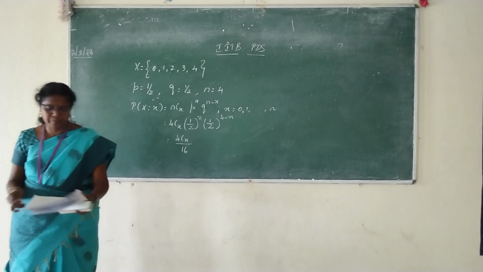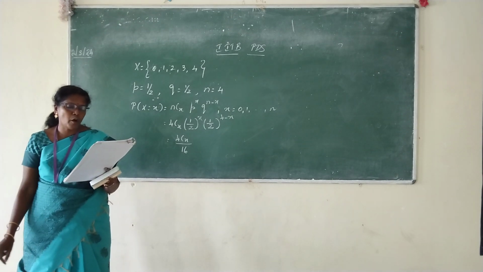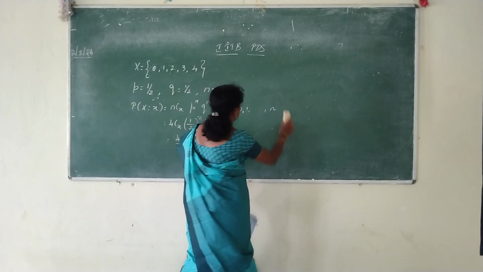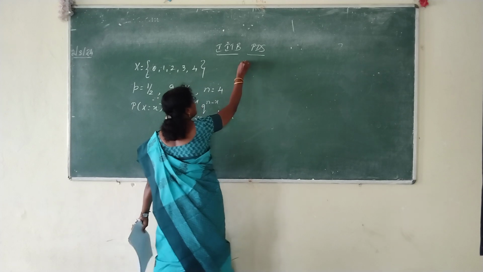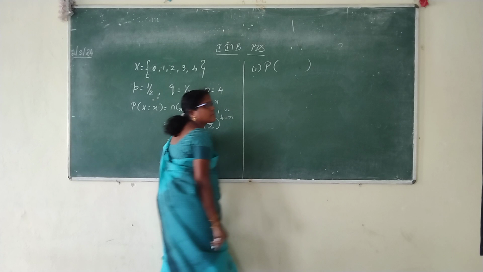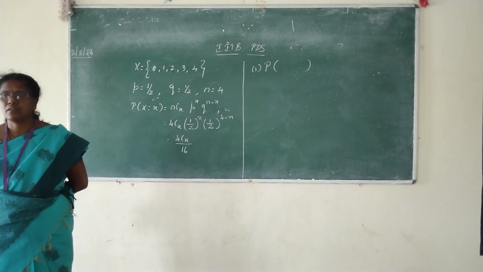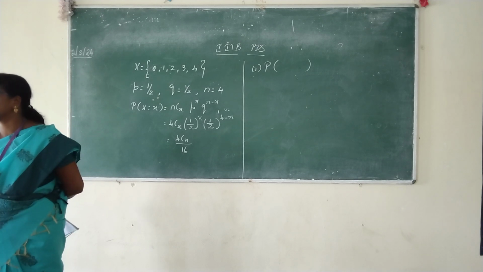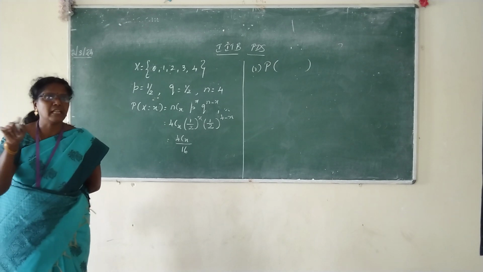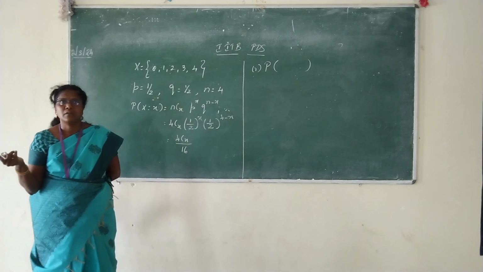Start with the first one. How many families would be expected to have 2 boys and 2 girls? What is supposed to be found? First one. Tell me in terms of random variables. What probability are you supposed to find? X is equal to 2. What about 2 girls? X is the random variable only for the boys. The other 2 are obviously girls. X indicates the number of boys. If we say that X equals 2, what is the remaining 2? 2 girls, obviously.